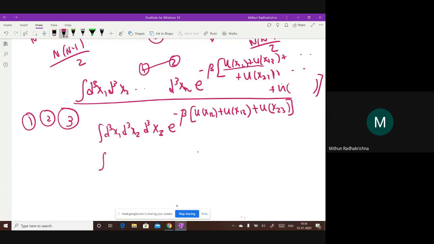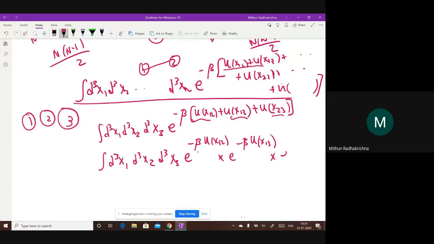Now what does this become? This will become d cube x1, and so what you can write this as, this u of x12 is the same as 13, is the same as, so I can write this as e to the power minus beta u of x12 times e to the power minus beta u of x13 times e to the power minus beta u of x23.